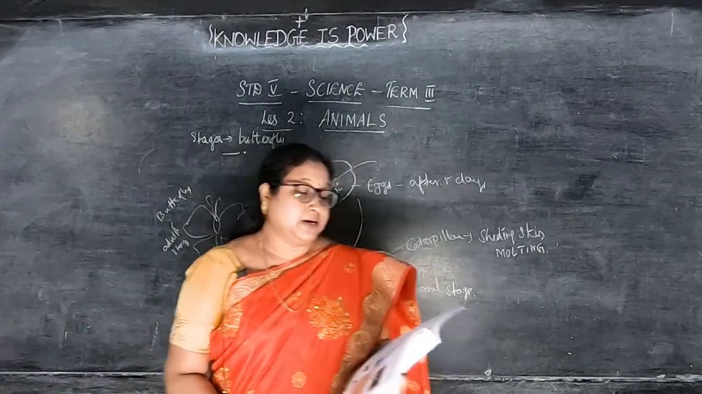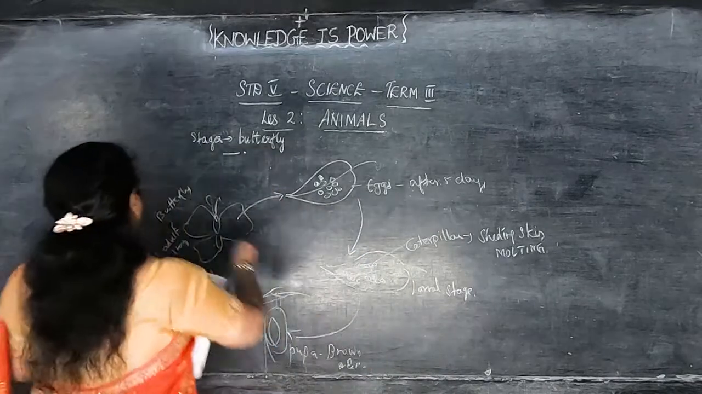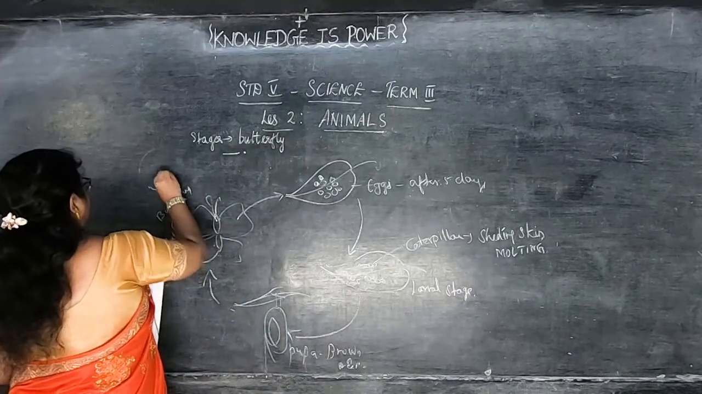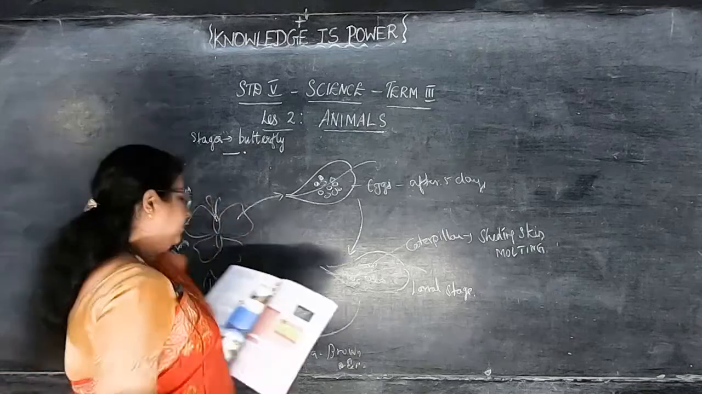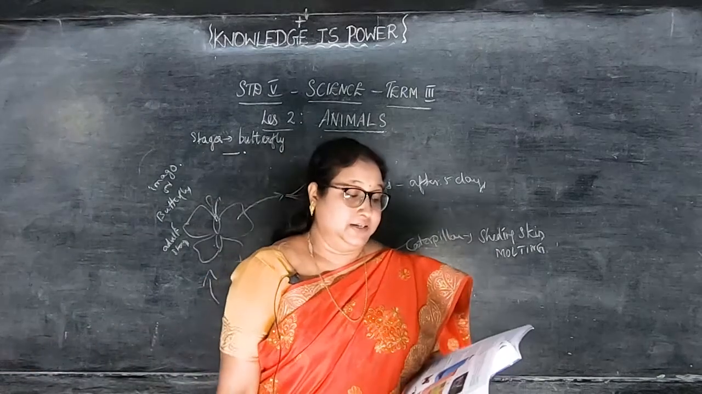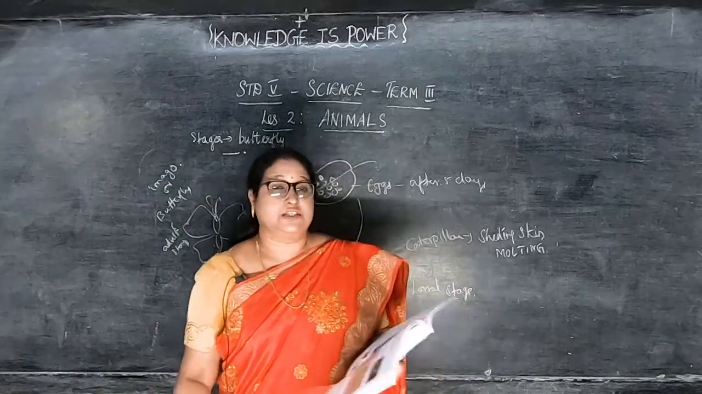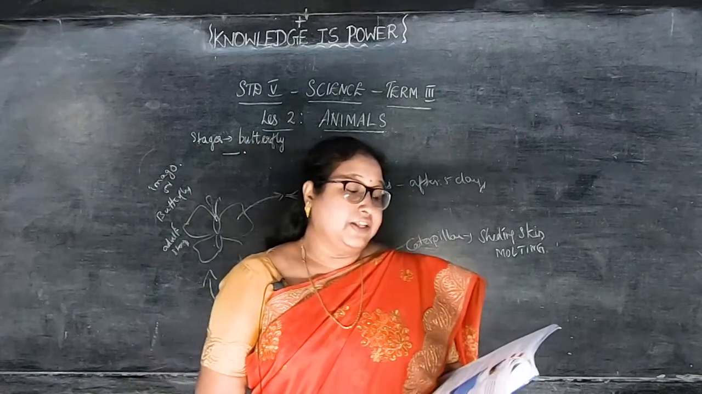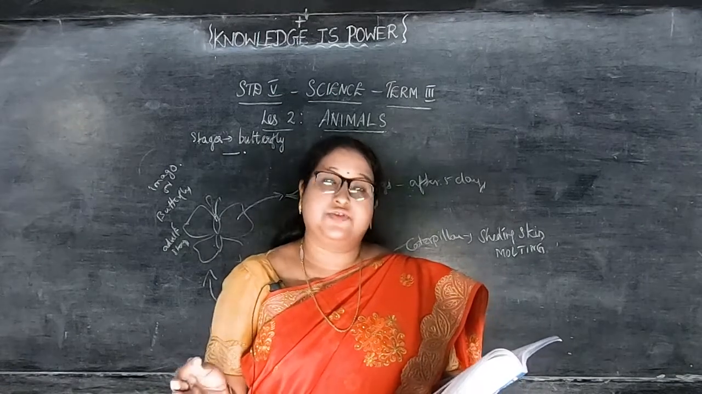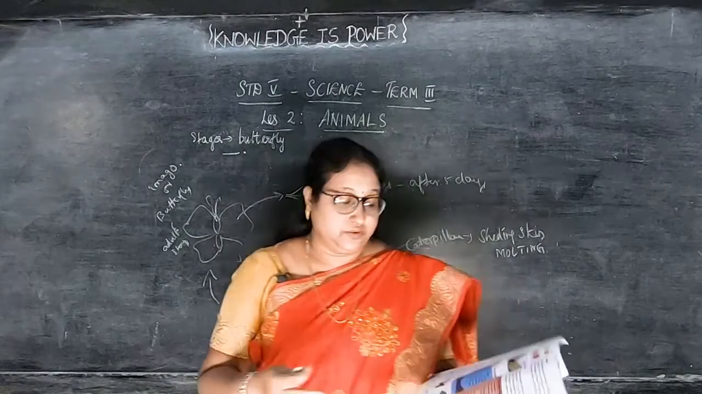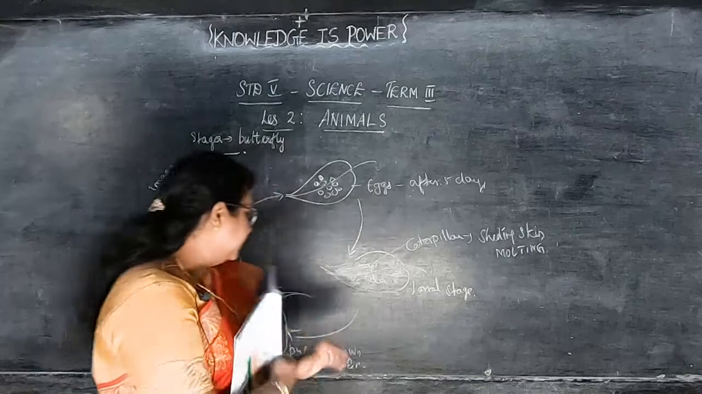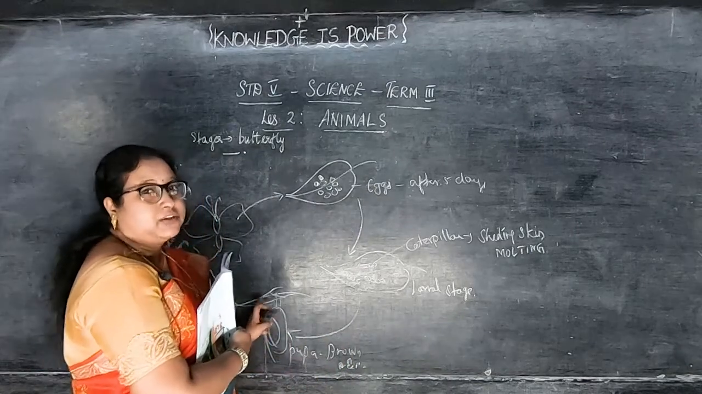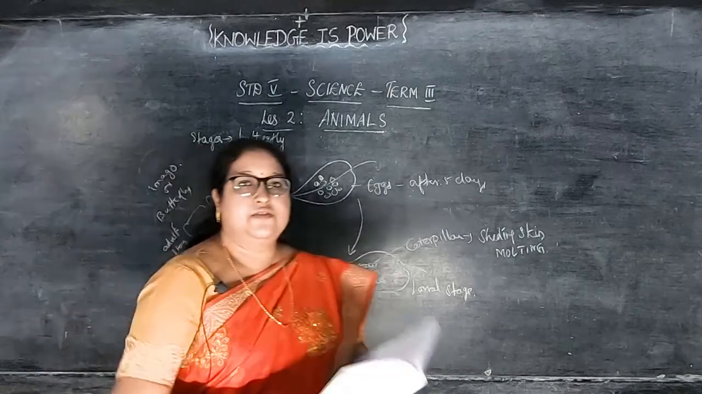A butterfly is sometimes called an imago. It is also called an adult. Butterflies are very colorful. I think you have seen butterflies, children, how they look. It is very colorful, right? When the butterfly first comes out of the pupa, it is very tired, so it rests for some time.